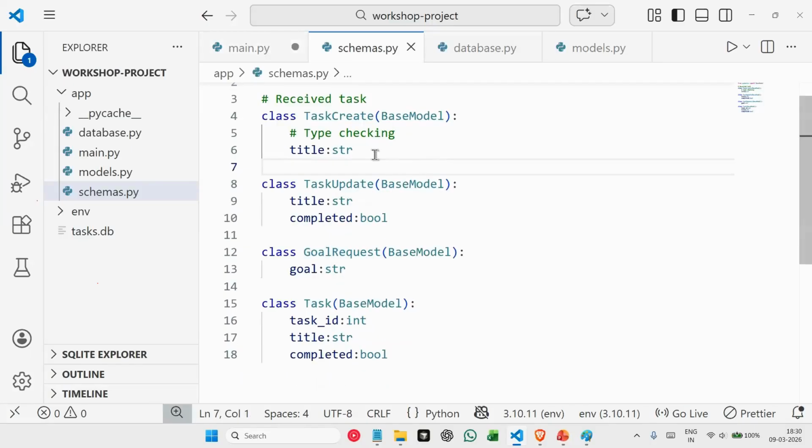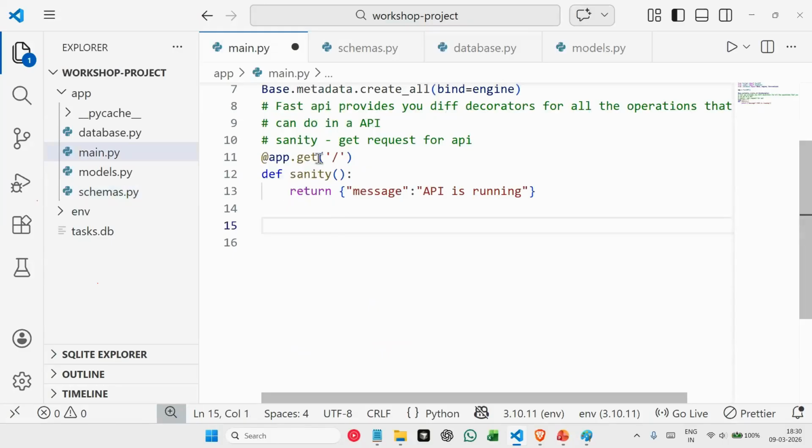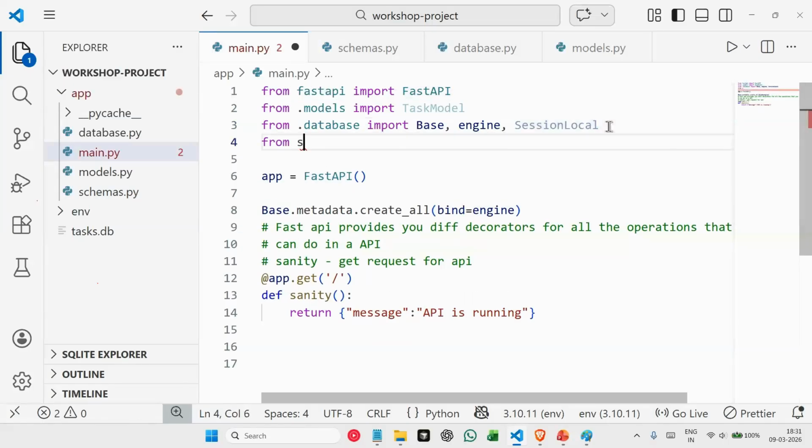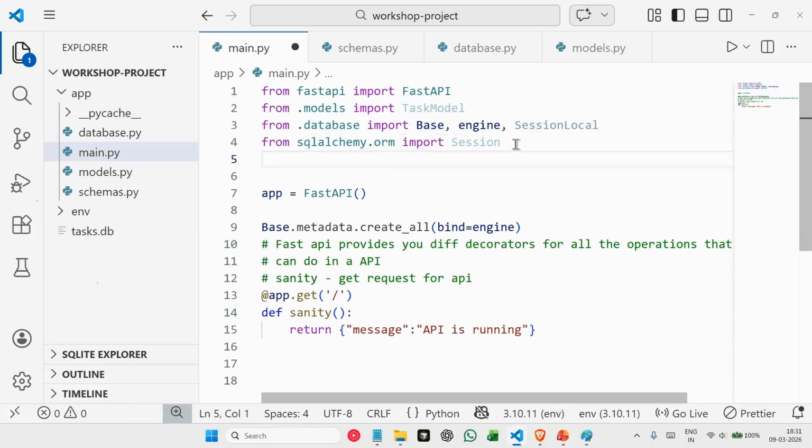Now, back to our main.py file. Now let's work on creating all the methods, all the various requests that we'll be using to perform our database operations. Okay. Starting with importing everything. Let's see if we have imported all the libraries or not. We do have FastAPI. We also need SQLAlchemy. So we say from sqlalchemy.orm import Session. To create our sessions, we'll be using this Session module. And then we have already imported everything from the database file.